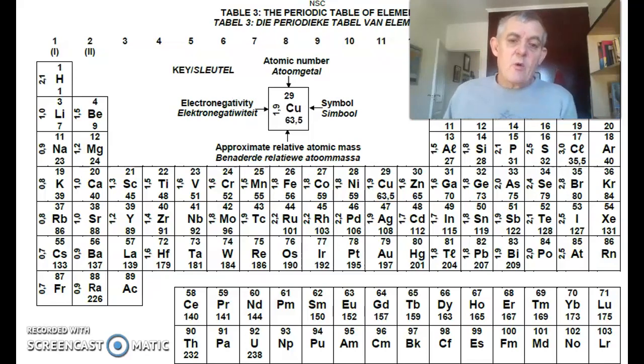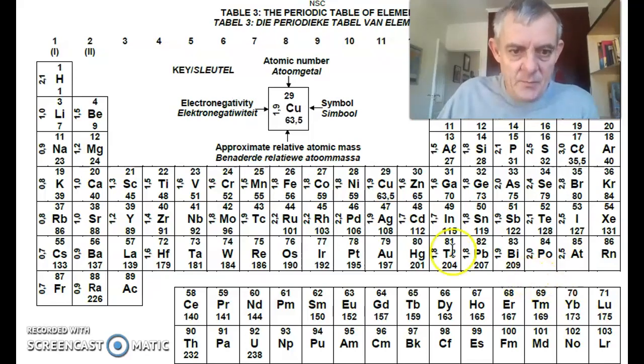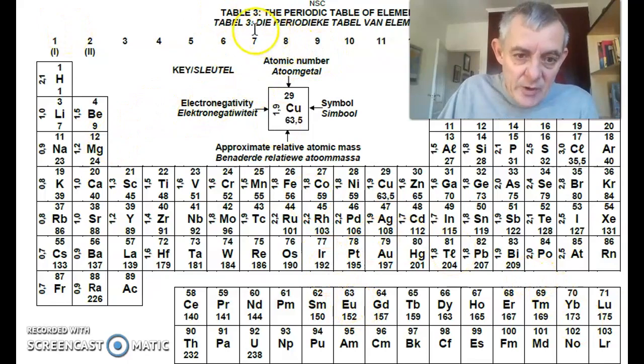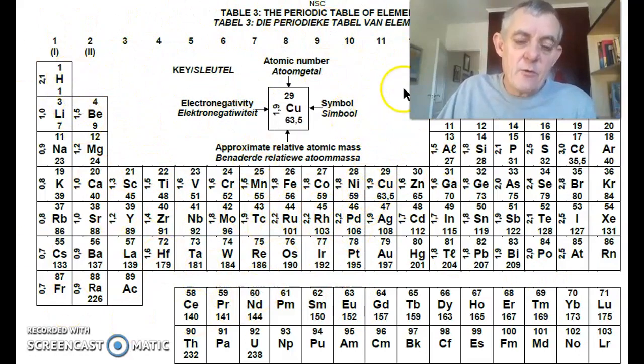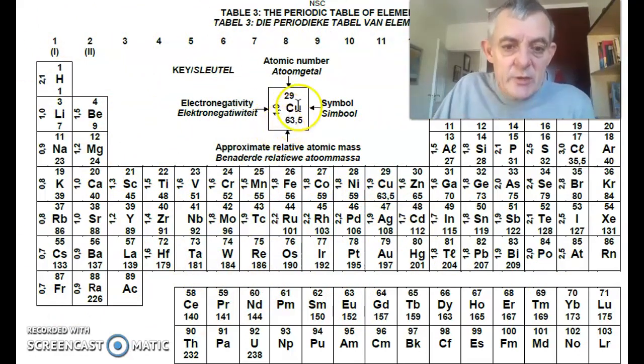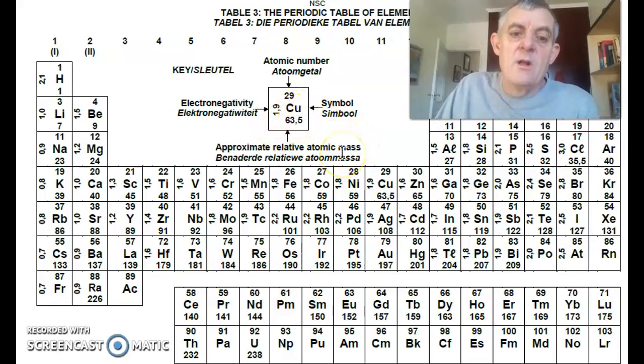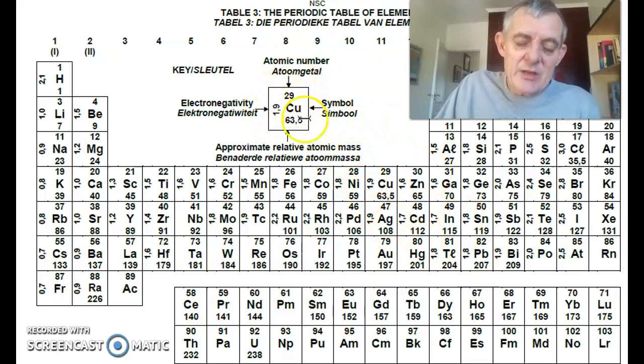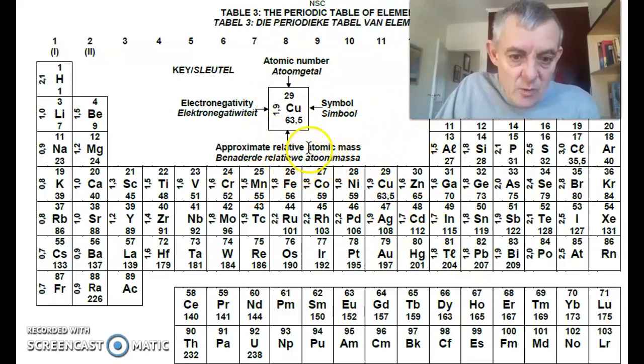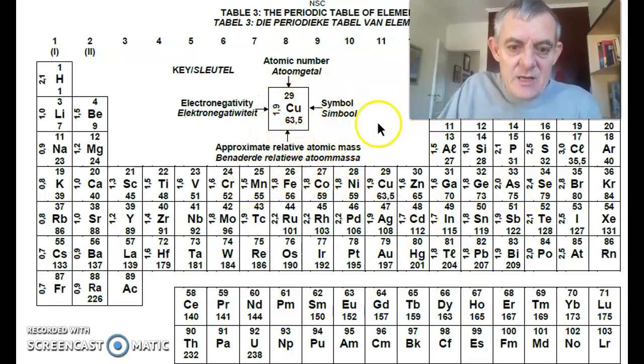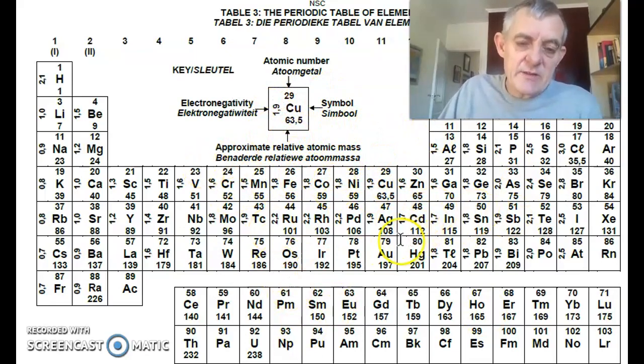So we're starting off here at the periodic table. Just to remind you, this key is very important. There we have the key for copper. Cu is the symbol, and we all know that Cu stands for copper. There's that number 29, the atomic number. Then there is also the relative atomic mass. We'll ignore the electronegativity for now.